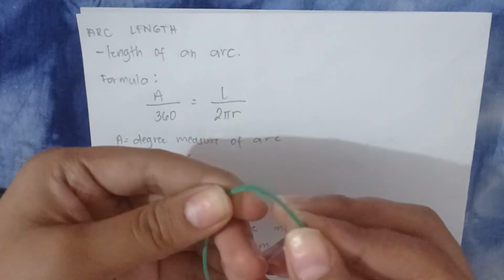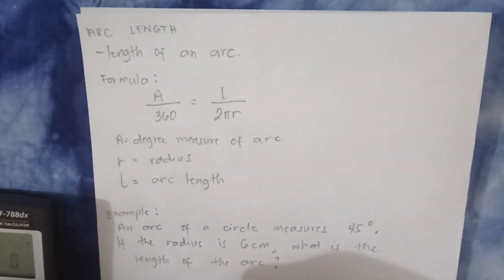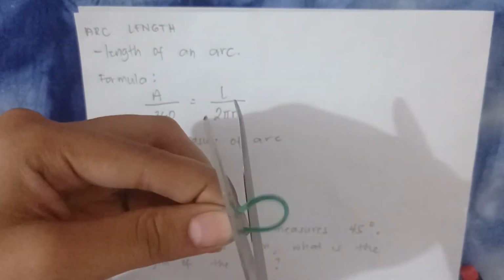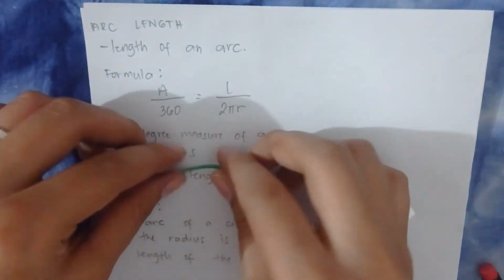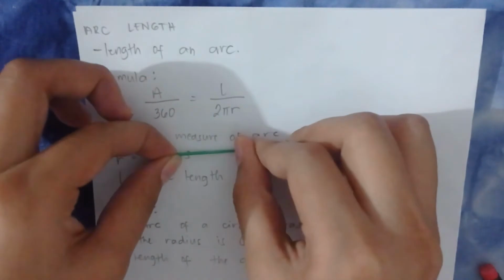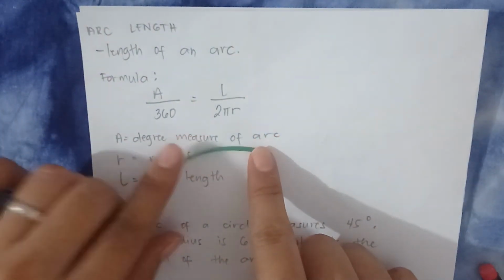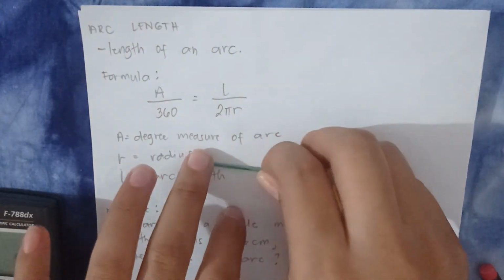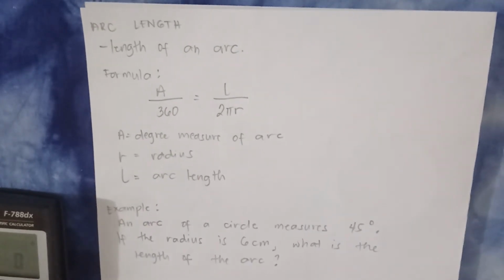For example, from this point to this point, gusto mong kunin, guntingin natin. Yung arc na yan, gusto mong malaman kung gaano kahaba. Yung tinatawag na arc length is kapag nakadiretso siya, gaano siya kahaba, i-measure mo siya. Okay? So, length. Kaya nga arc length yung haba niya. Okay? So, ito yung formula natin to find the arc length.